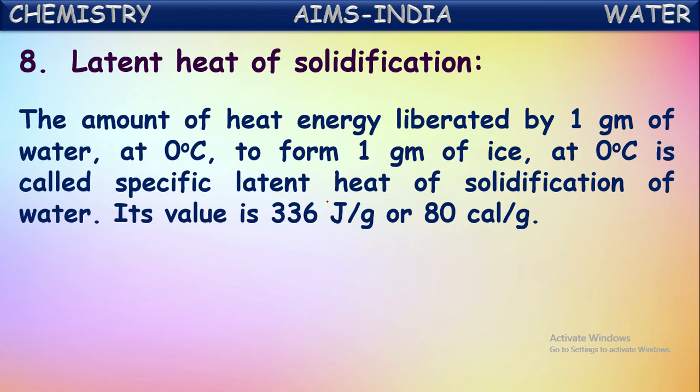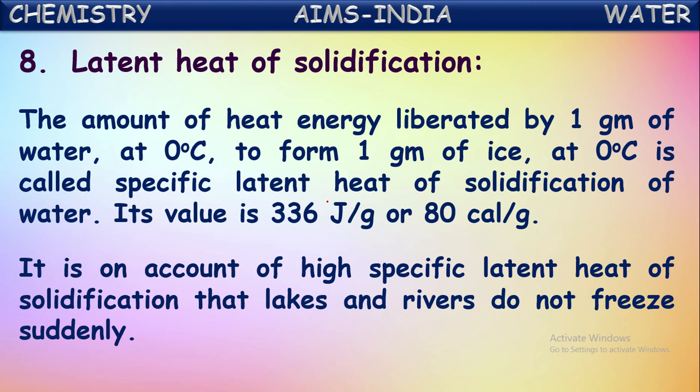The latent heat of solidification for water is 336 joules per gram or 80 calories per gram. Means 1 gram of water releases out 80 calories of energy while converting into ice form. Okay, that is about latent heat of solidification.